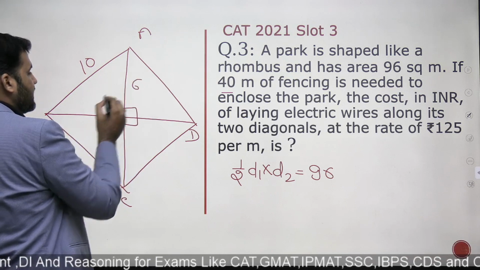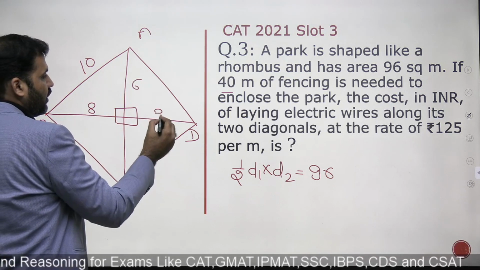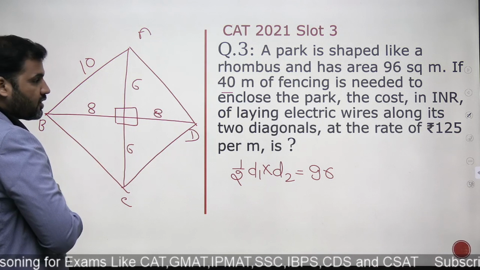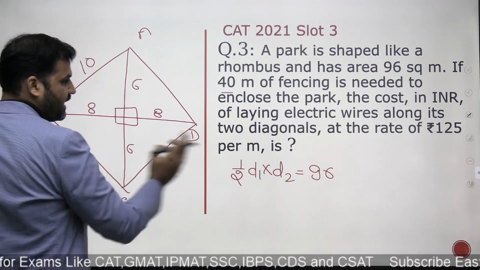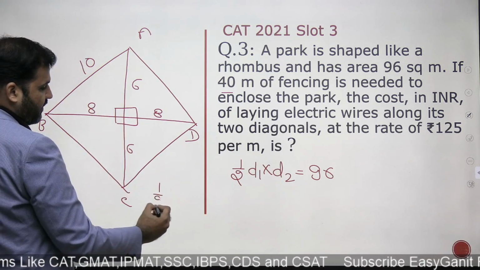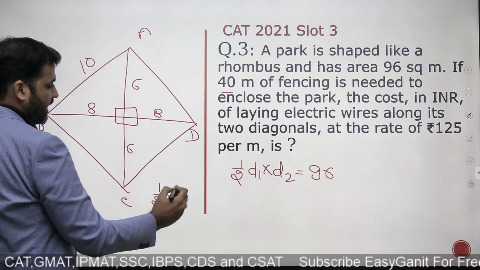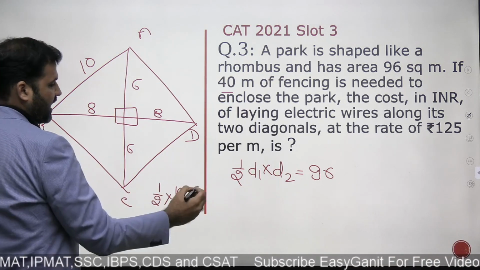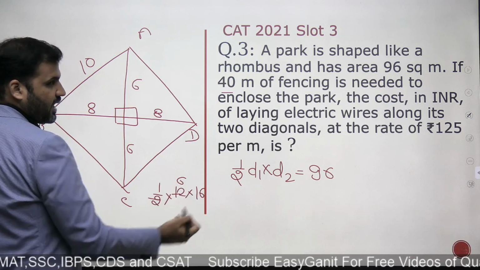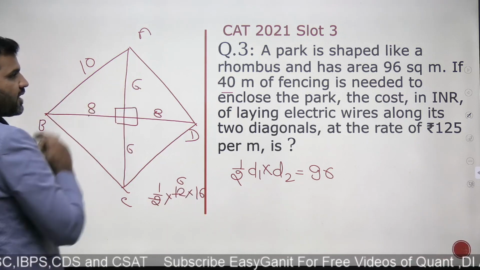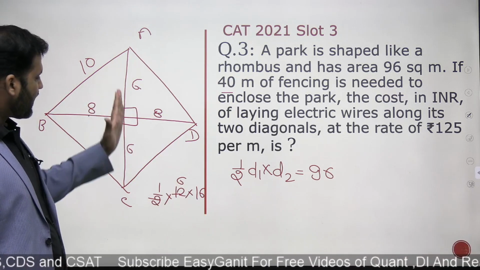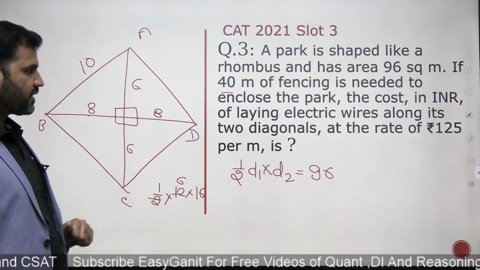If I say this is 6, this is 8. And this will also be 8, this will also be 6. Now do you see the area coming out to be 96? Half into this diagonal 12 multiplied by this diagonal 16. This is 96. That means my assumption is right. That means one of the diagonals will be 12, one of the diagonals will be 16.